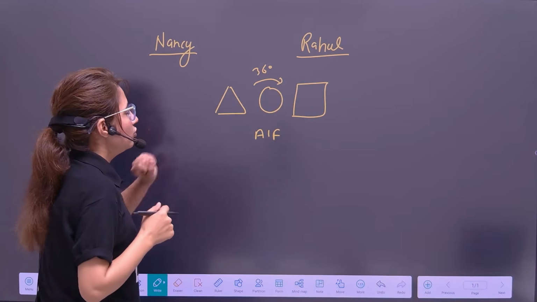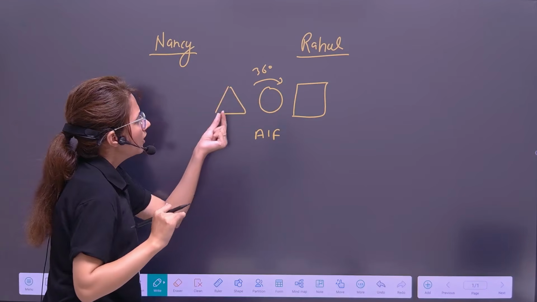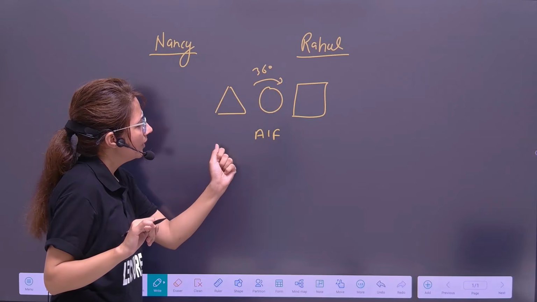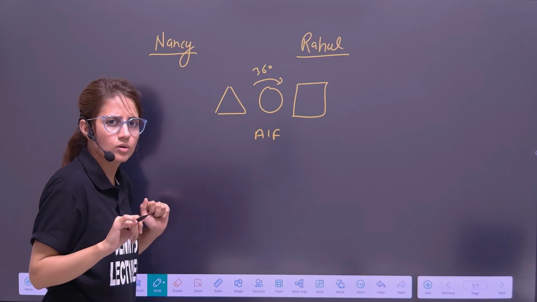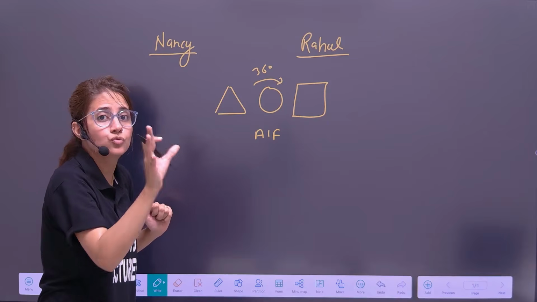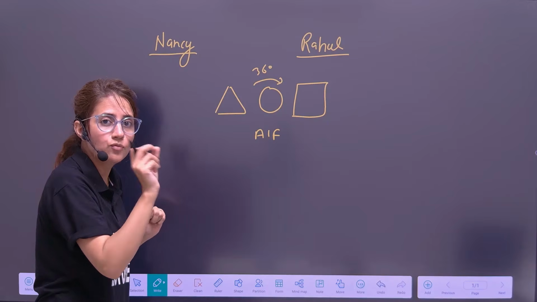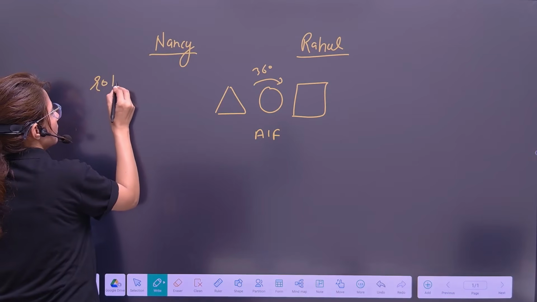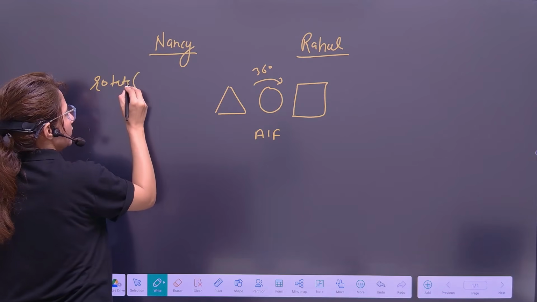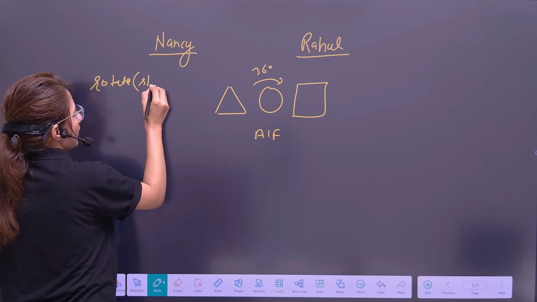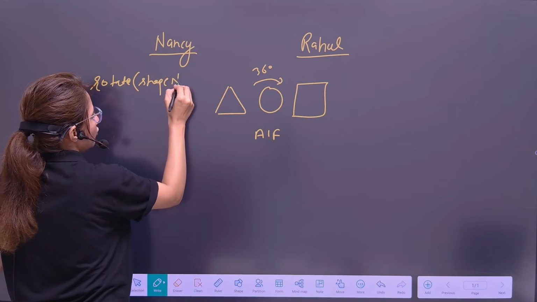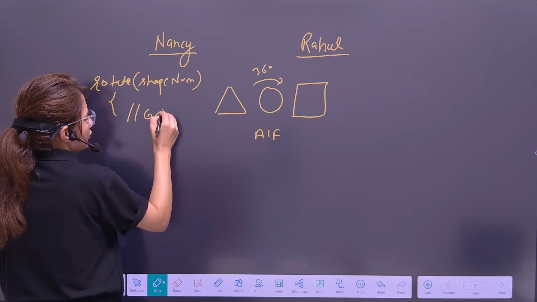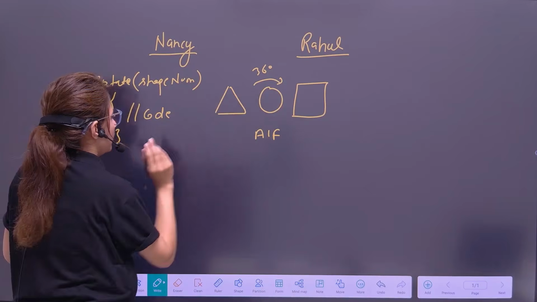Now Nancy started to think about how to solve this problem. She thought about how to rotate the shape and how to play the sound, how to write the procedure. The focus is on how to do the task. So she wrote two functions. One is rotate, to which she passes the shape number, and she wrote code to rotate the shape.